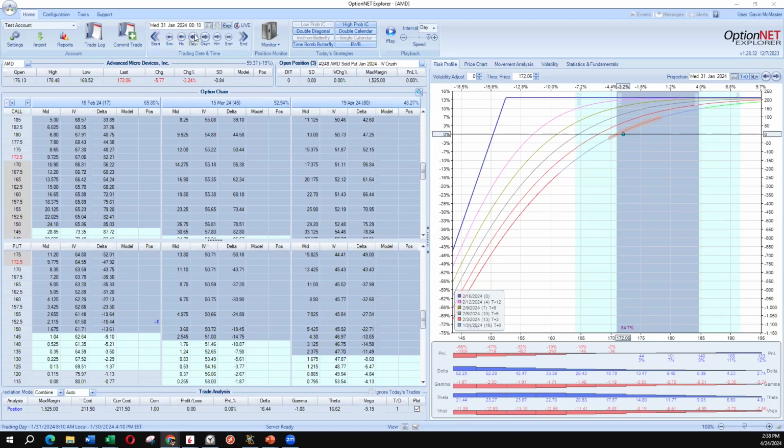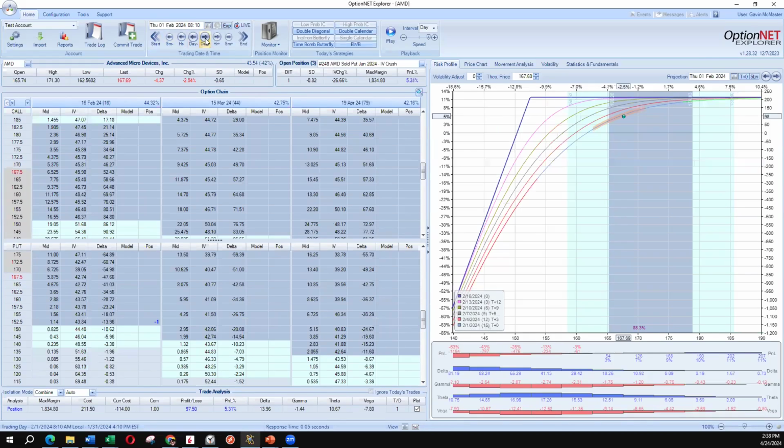This is the time in Australia in case it looks a little strange, but you can see here after earnings, the stock has actually dropped 2.5%, but because it's dropped less than the expected move, the trade's actually profited. So normally you would think if we sell a put option and the stock drops, that's going to be bad for us, right? And generally that is true.